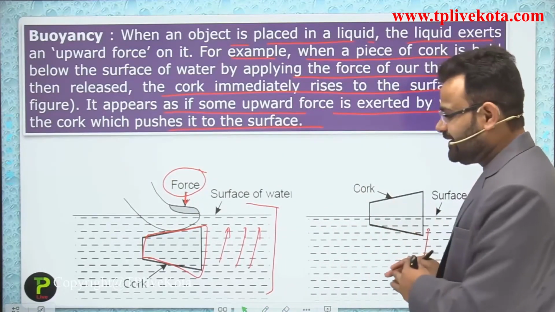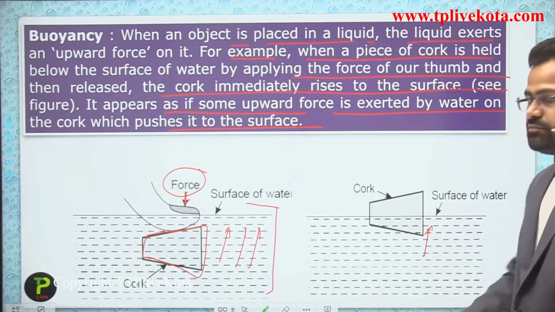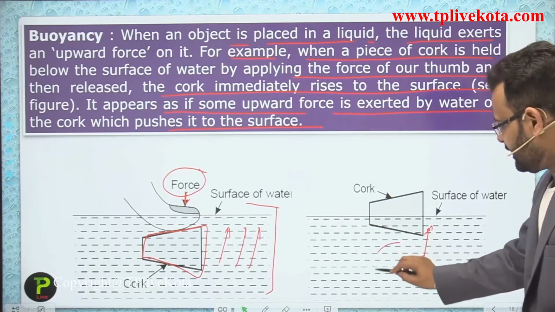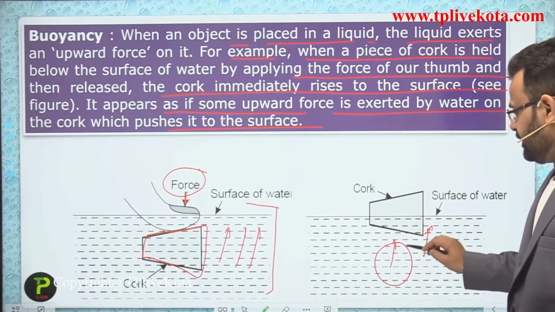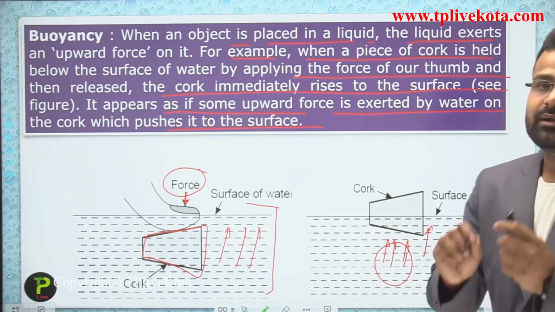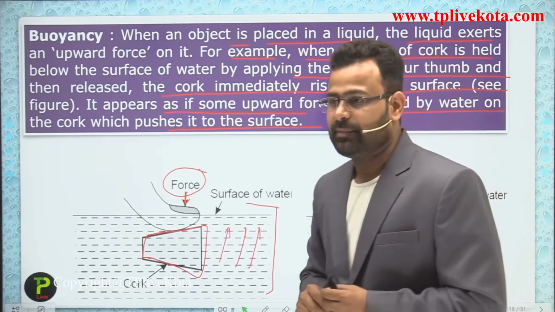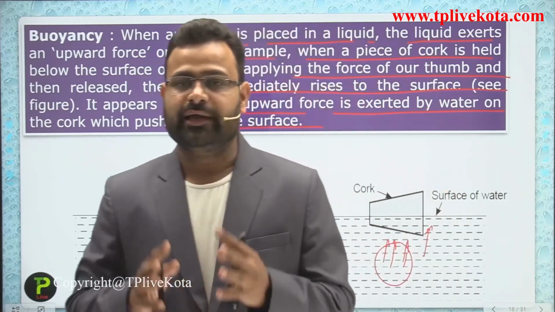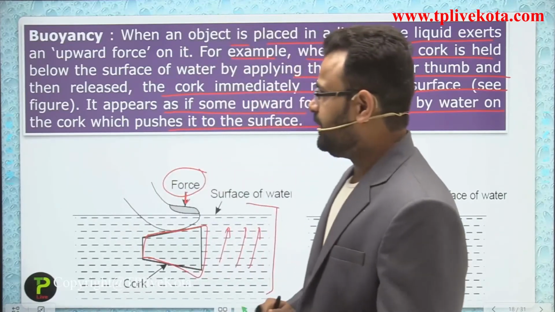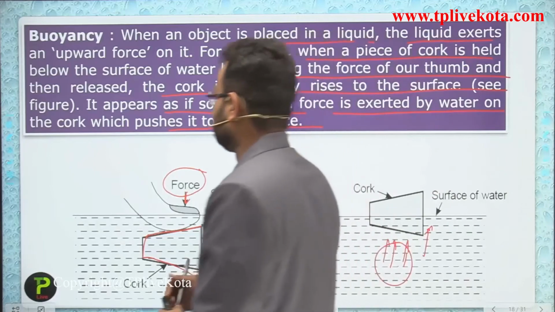You can see that, and you can say: why is that cork moving in an upward direction? Because the force by the water is applied in an upward direction. So that is the reason, guys, and that force is also called the buoyancy force. Meaning the force applied by a liquid on any object is called the buoyancy force. Again, we repeat the word, and that is also called the upward force.